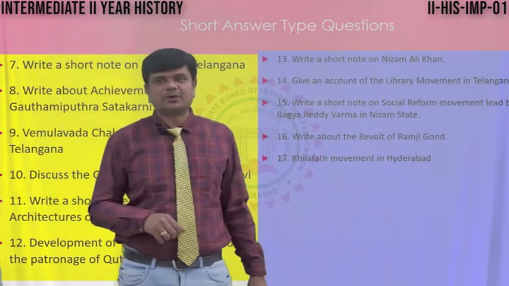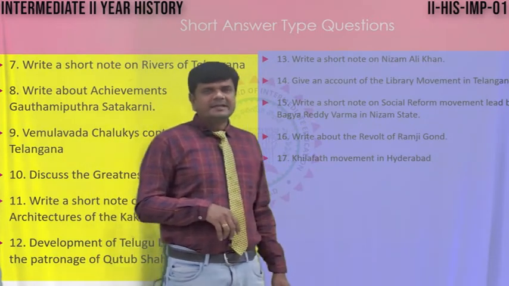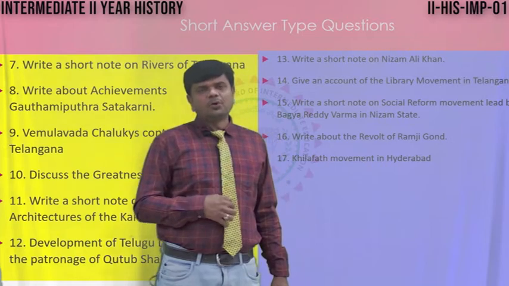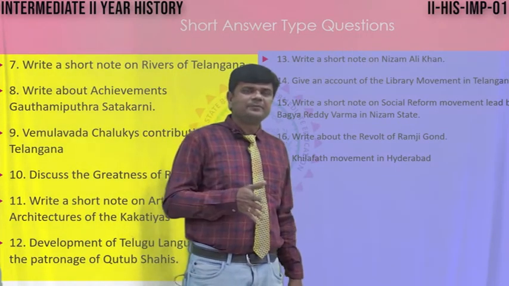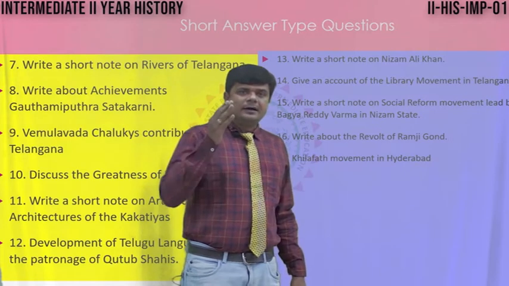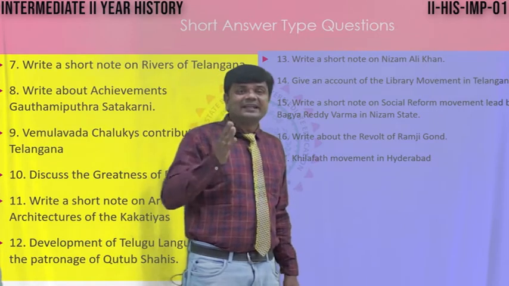Write a short note on Nizam Ali Khan. He belonged to the Asafjahi dynasty. During his tenure, for the first time, the Asafjahi dynasty concluded a treaty, that is a subsidiary alliance.